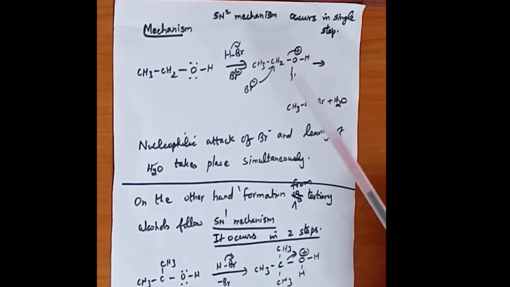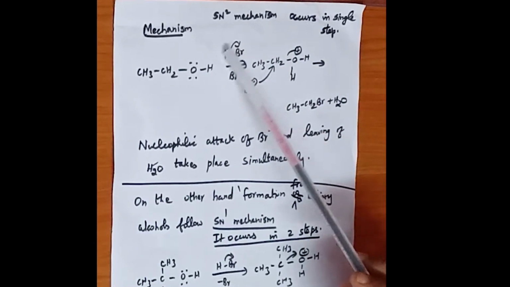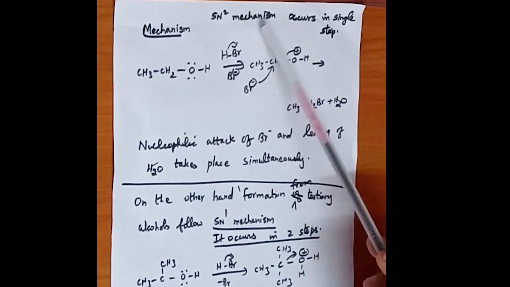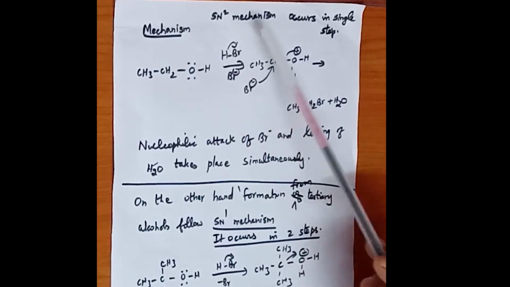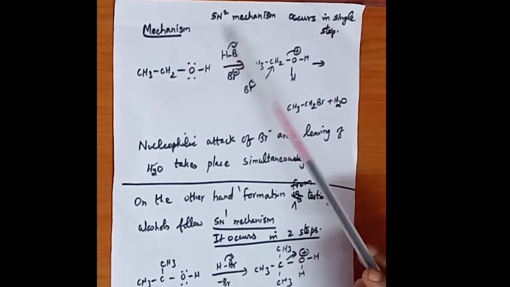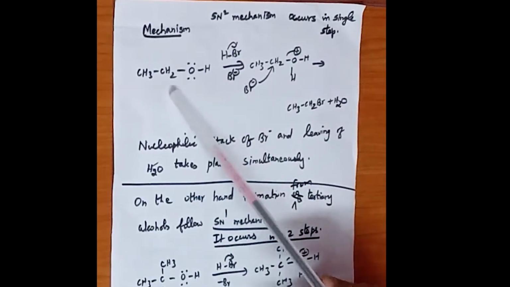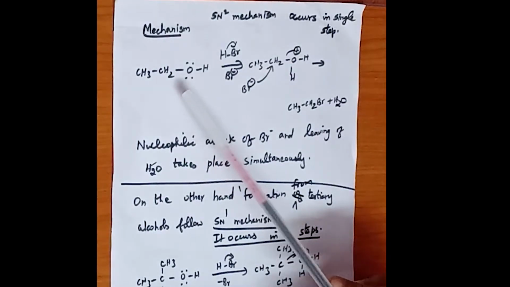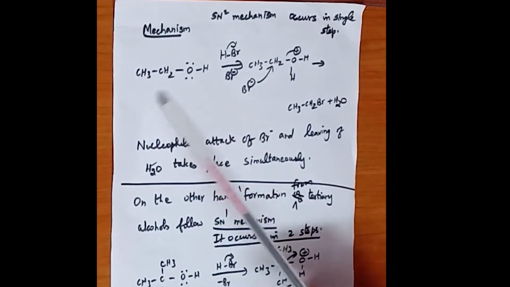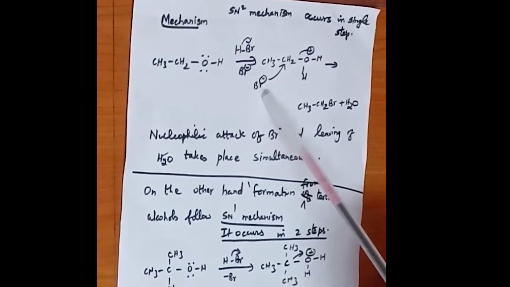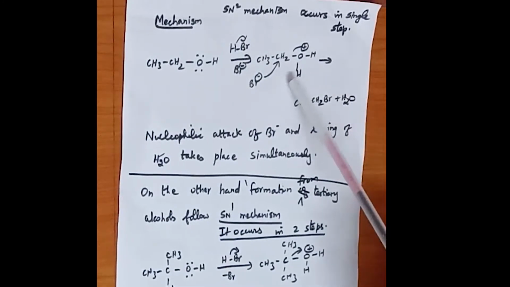Always, primary alcohols undergo the SN2 mechanism, which is called nucleophilic substitution bimolecular reaction. Primary alcohols undergo the SN2 mechanism, which occurs in only a single step. Here we are going to see the mechanism for the above reaction. It is ethyl alcohol. Here there is an attack of the nucleophile on the carbon atom having fewer hydrogen atoms.